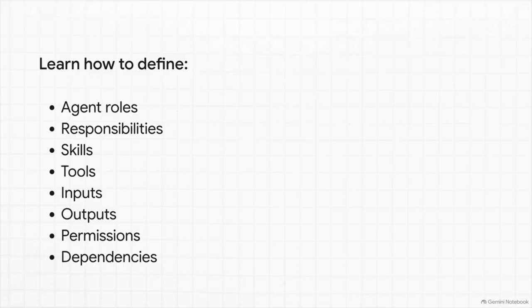So the crucial point is that you need all of these pieces working in perfect harmony. Here is your ultimate checklist. To build an agent, you must explicitly define its role, its responsibilities, its skills, its tools, its inputs, its outputs, its permissions, and its dependencies. These 8 attributes, taken straight from the source material, form the absolute DNA of a well-architected AI worker.